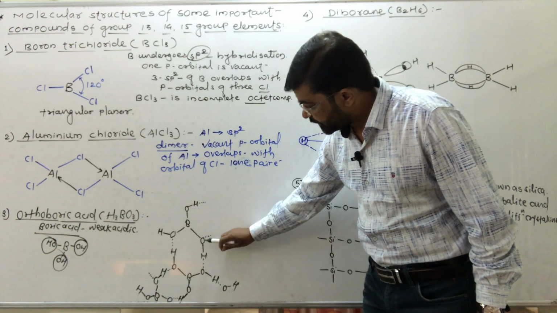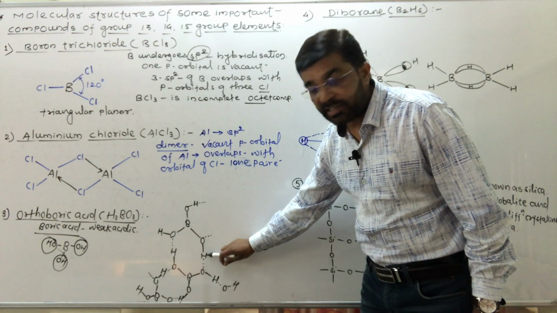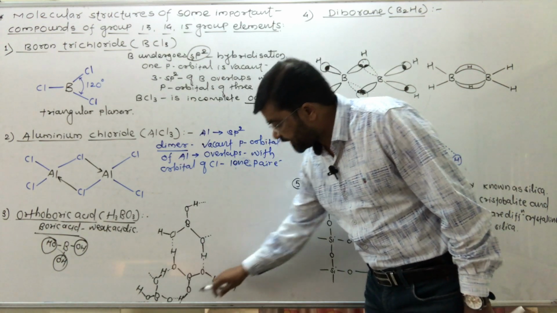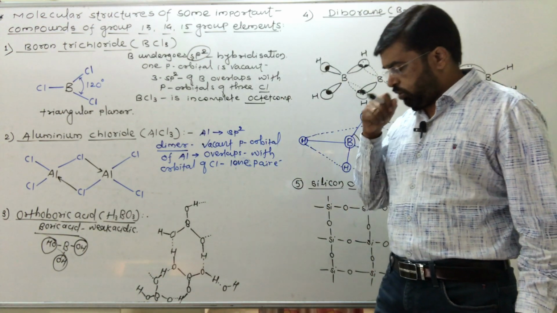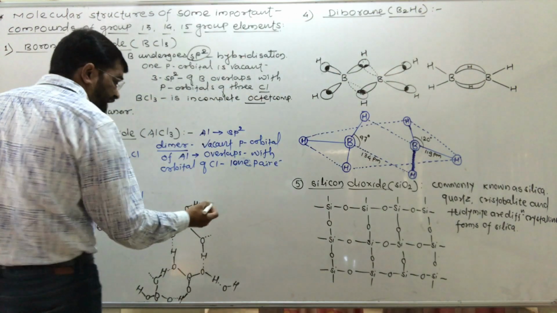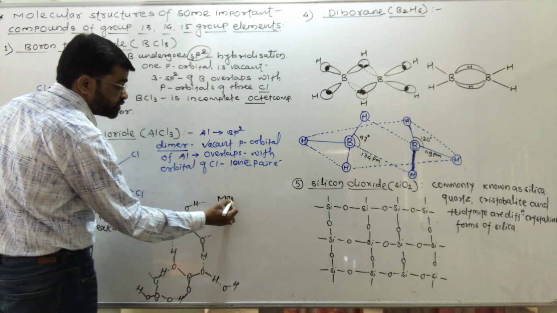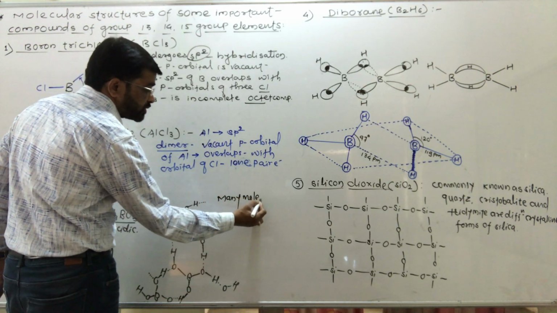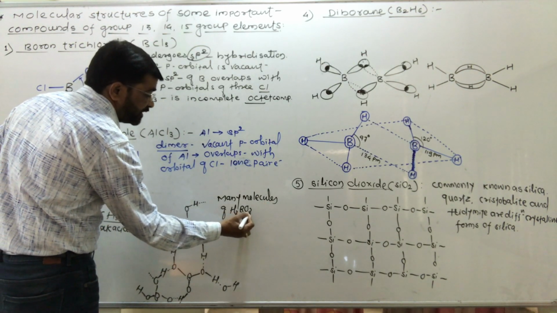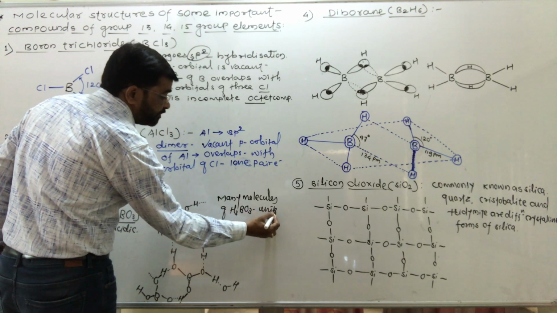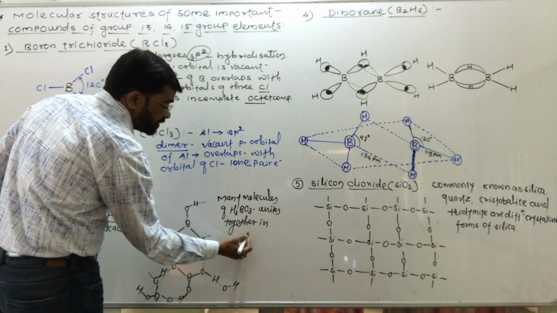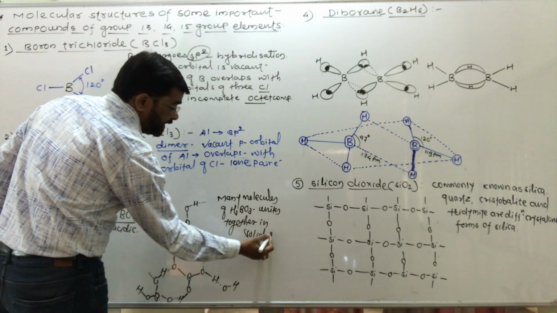In this way many molecules of H3BO3, boric acid, unite together in its solid state.